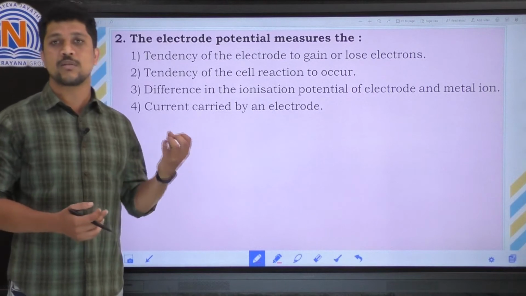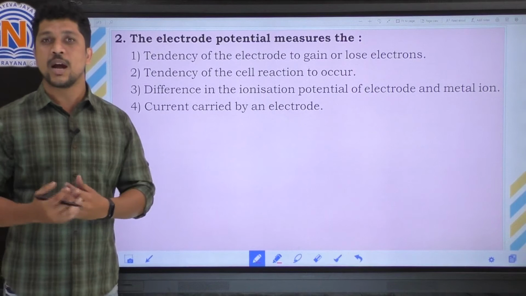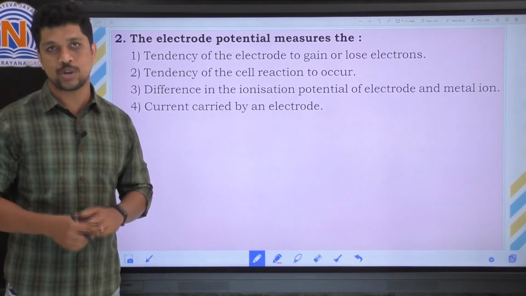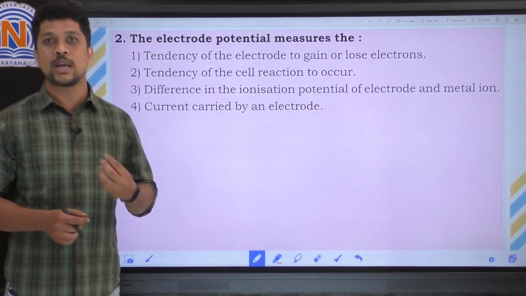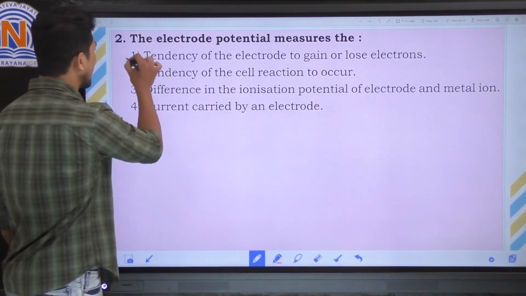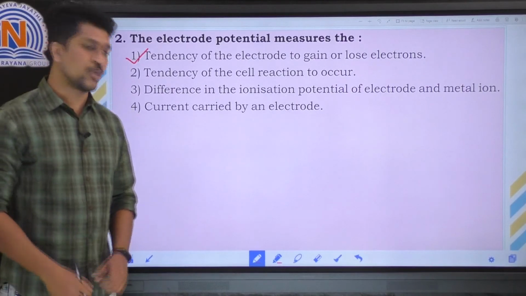How many electrons are being lost at a particular electrode and how many are being gained, that will measure the electrode potential. So the electrode potential measures the tendency of the electrode to gain or lose electrons. So the correct option is the first option. Let's move on to the next question.